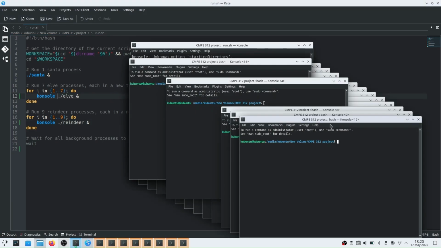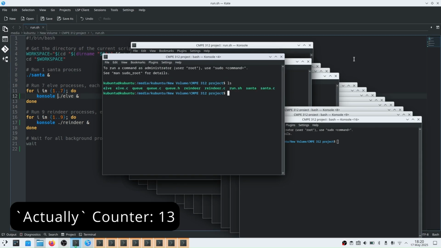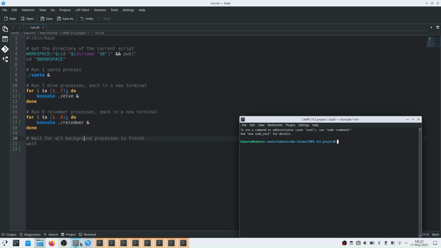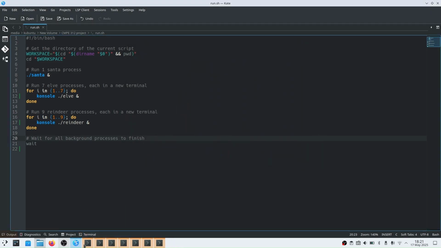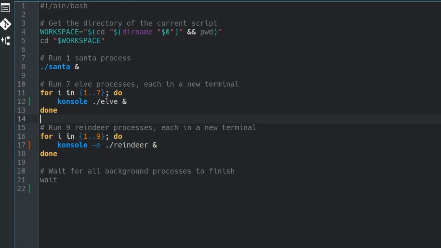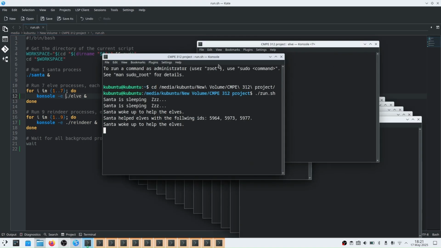Oh my god, we got it, but it's not really running. Most of the terminals are just there. Nothing's actually executing. Okay, this is a problem. I can't find the thing that started the chaos. Oh no. I'll just close up everything except this one. Yeah, I'll just close everything. Now, what if I add -e for execute? Would that fix it? Oh my god, it did. I'm so smart.